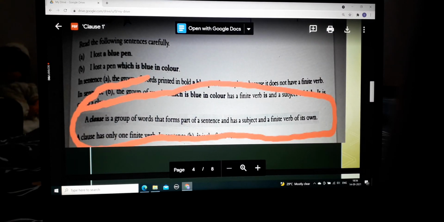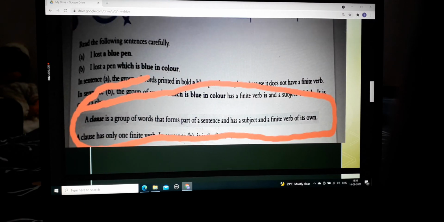So, now let us see what are clauses. A clause is a group of words that forms part of a sentence and has a subject and a finite verb of its own. That means a clause is a part of a sentence. It is not a full sentence. It is just a part of a sentence where it has a subject.